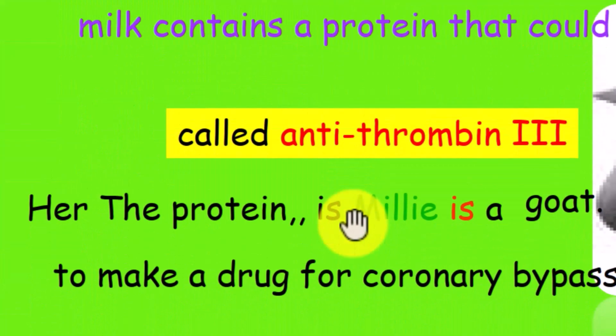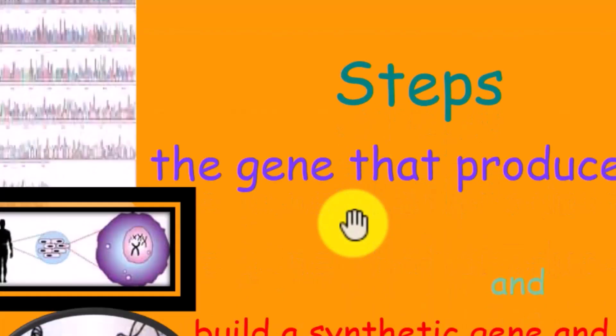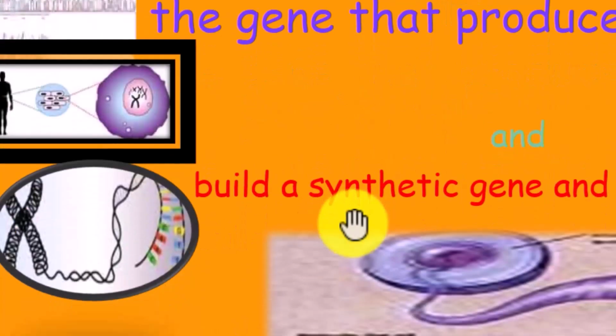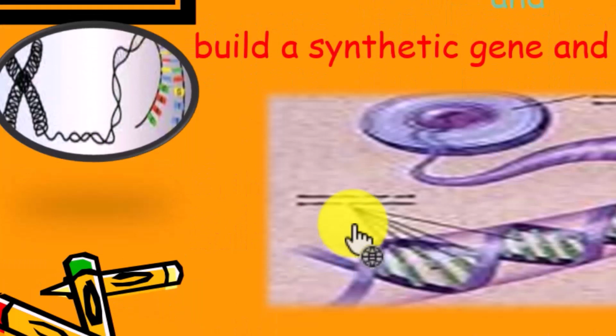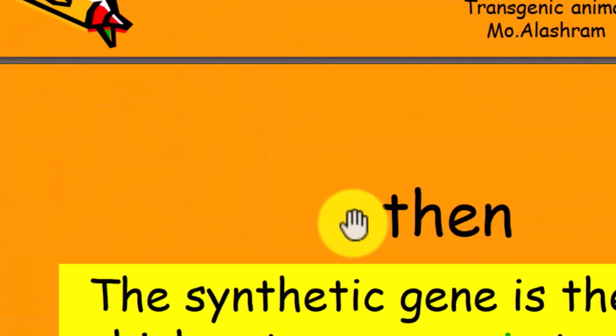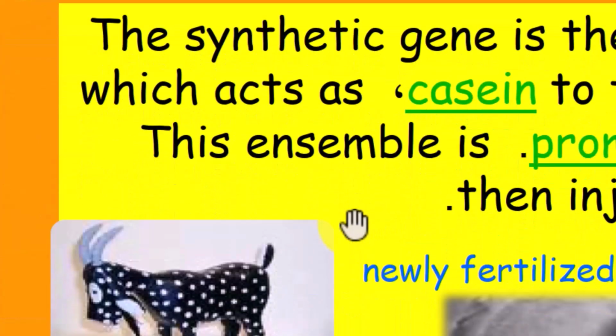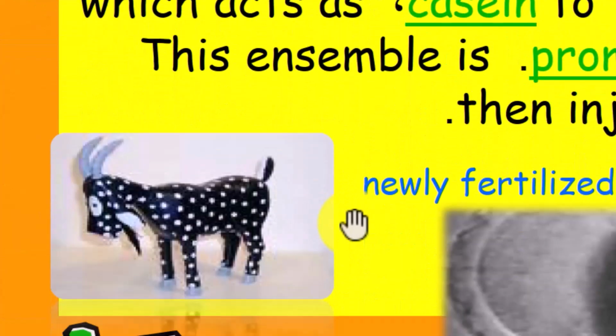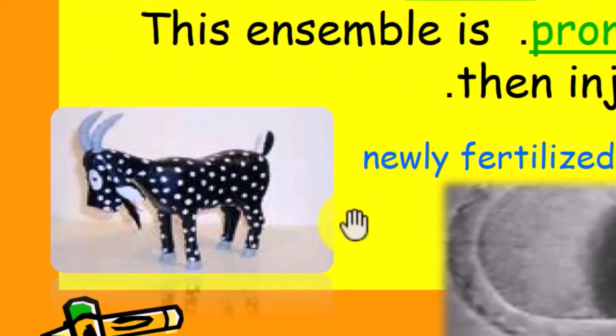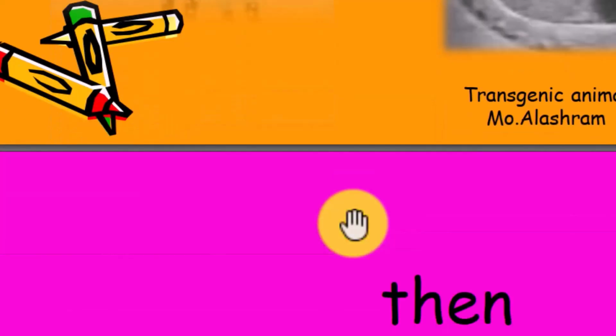Transgenic goat milk contains a protein that can be extracted. The gene that produces antithrombin: build a synthetic gene and make many copies. The synthetic gene is then attached to a casein promoter gene and injected into the newly fertilized egg.